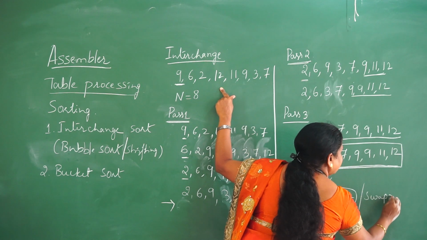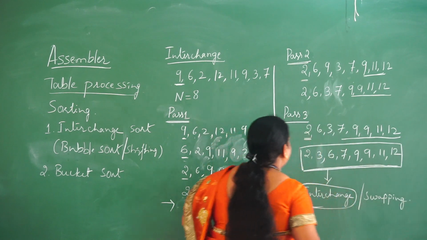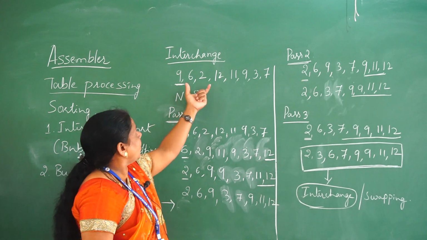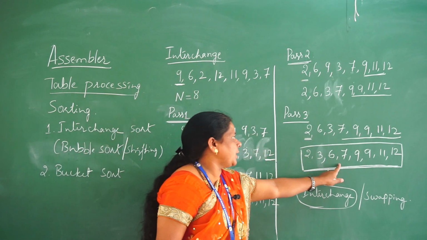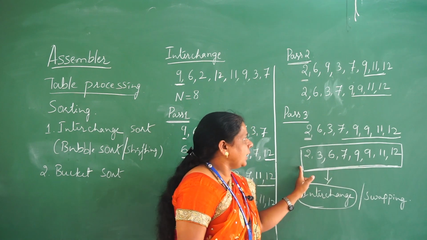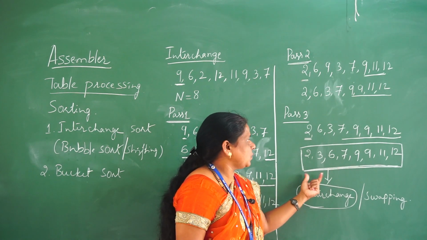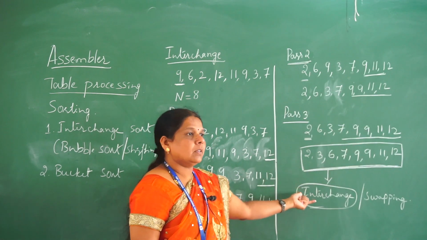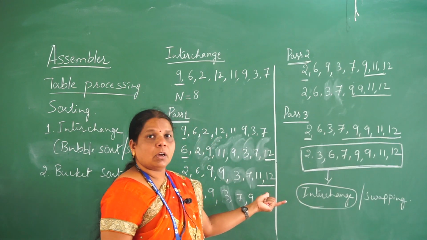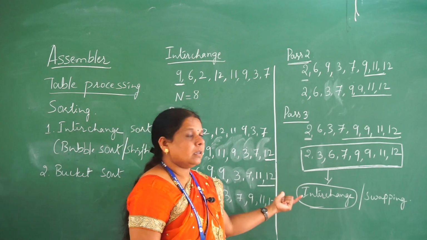So that's why this is called one of the techniques for sorting, to make an unordered list of elements in the array sorted into order. So now I can say this is done with the help of swapping, or we can say it is considered as a bubble sort, or we can say this as a shifting sort, or we can say this as a sink sort also.